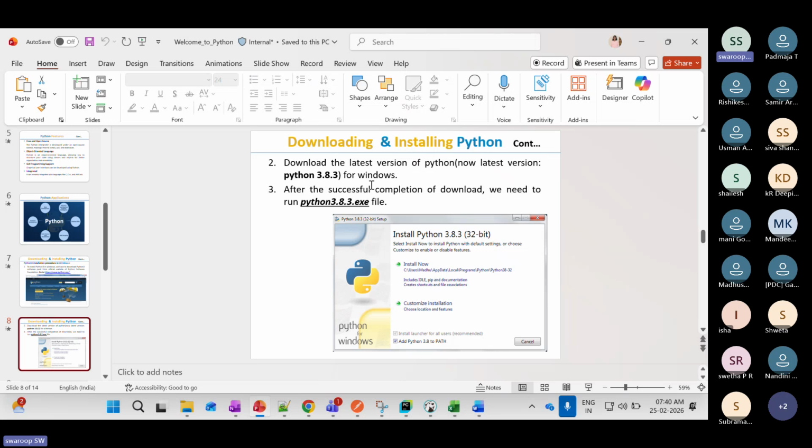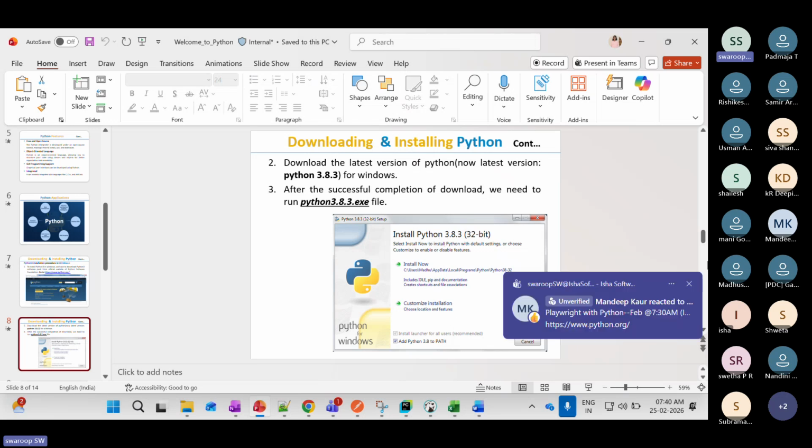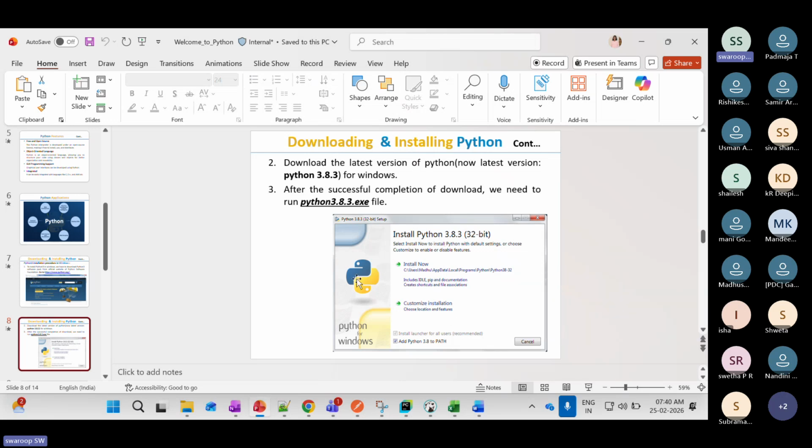If you see here, once you download it, you will be able to see this page. You just double click on the downloaded file, that is called the exe file. Whatever the latest version is, it will get downloaded. This page will come here. What you have to do is select Install Now. That is the first option. You will be able to see it, right? Just click on this first option, that is Install Now.